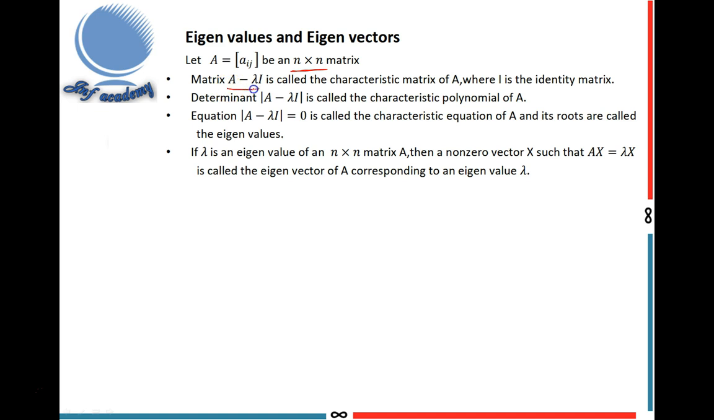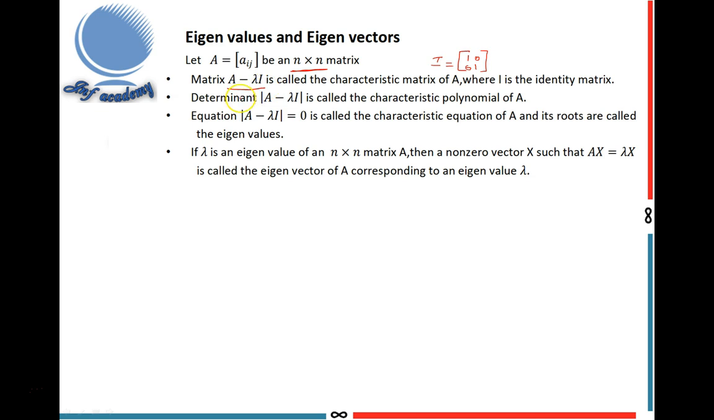Matrix A minus lambda I is called the characteristic matrix of A, where I is the identity matrix. How to define the identity matrix? In the identity matrix I, the principal diagonal elements are 1 and all the other elements are 0. The identity matrix is also a square matrix. I write here the 2 by 2 identity matrix, identity matrix of order 2. So matrix A minus lambda I is called the characteristic matrix of A.